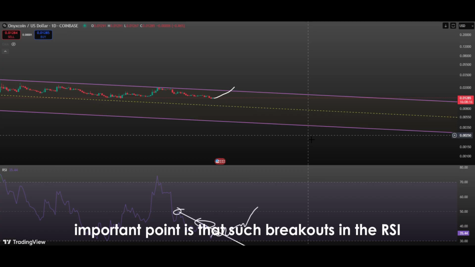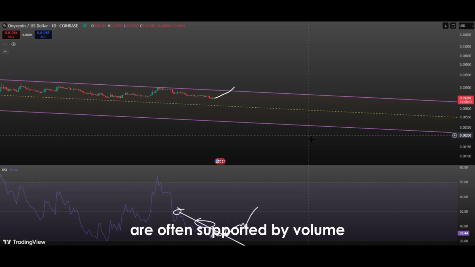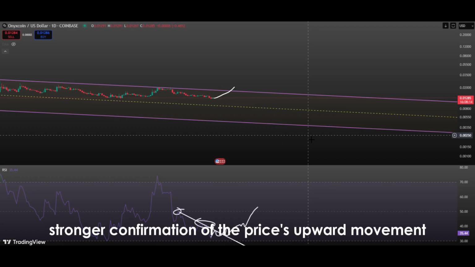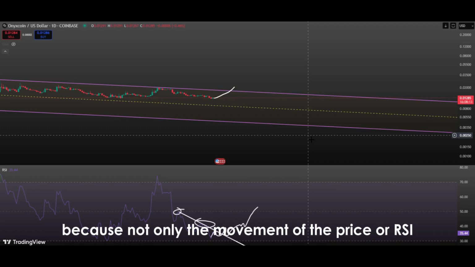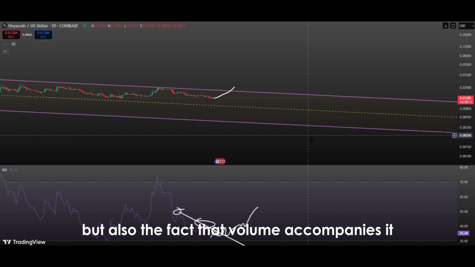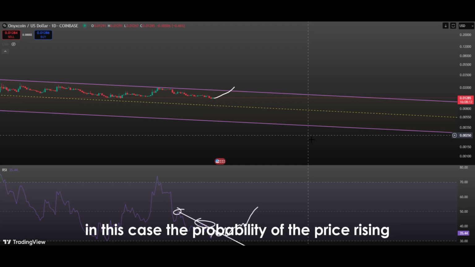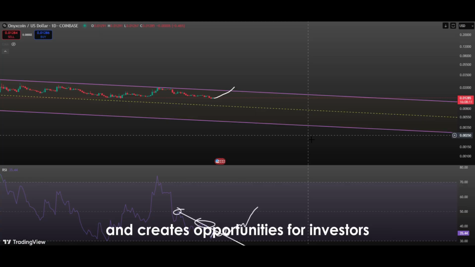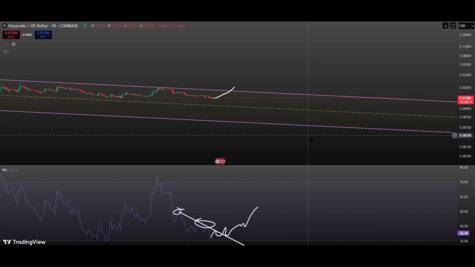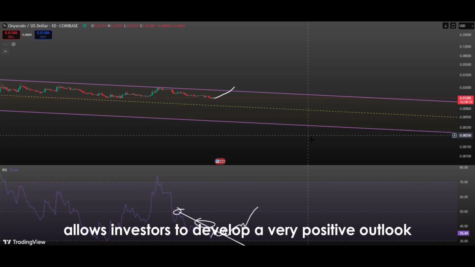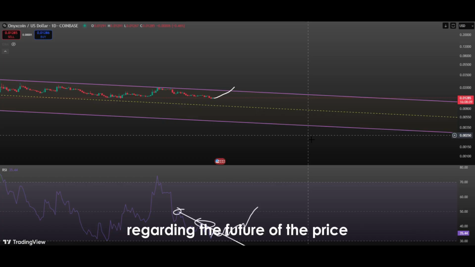Another important point is that such breakouts in the RSI are often supported by volume movements in the price. If trading volume also starts to increase as the RSI rises, this means much stronger confirmation of the price's upward movement. Because not only the movement of the price or RSI, but also the fact that volume accompanies it increases confidence in the market. In this case, the probability of the price rising becomes much stronger and creates opportunities for investors. In conclusion, the breakout of a falling trend in the RSI indicator allows investors to develop a very positive outlook regarding the future of the price.